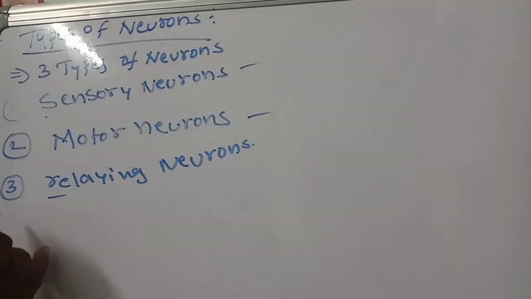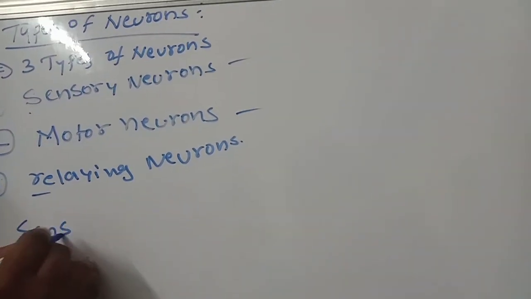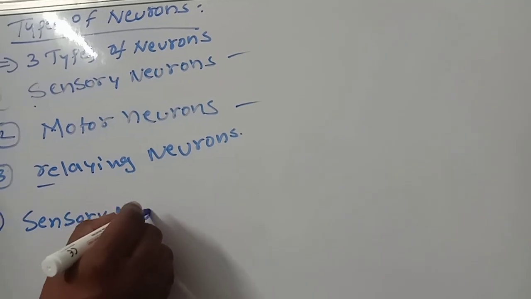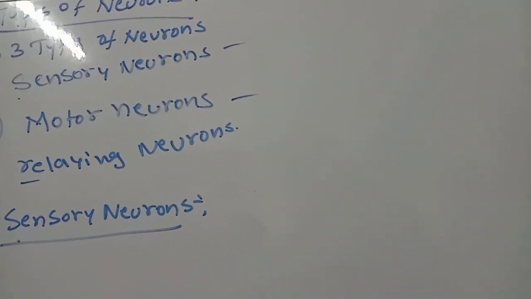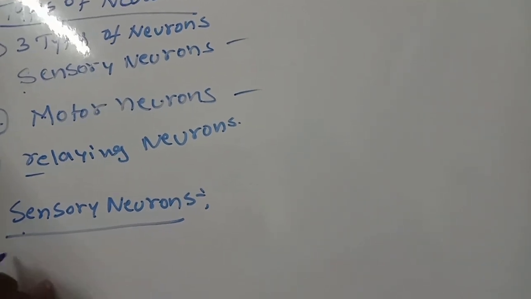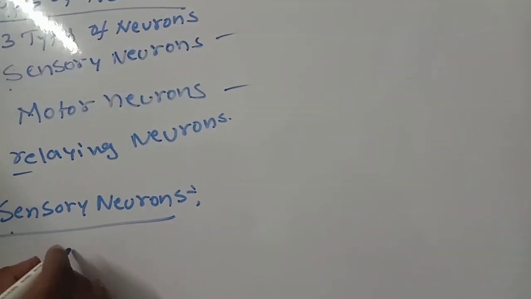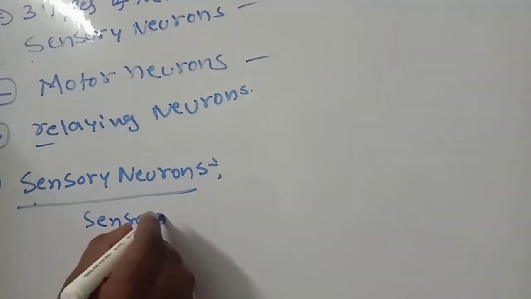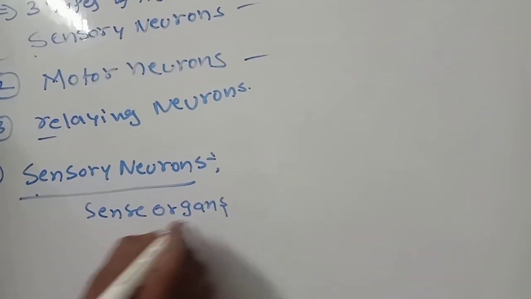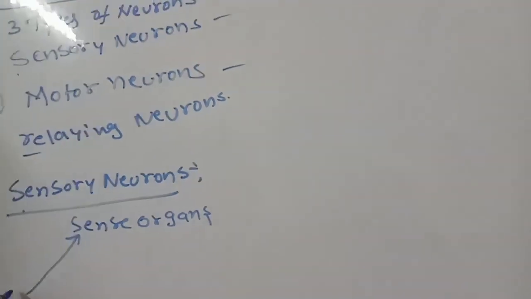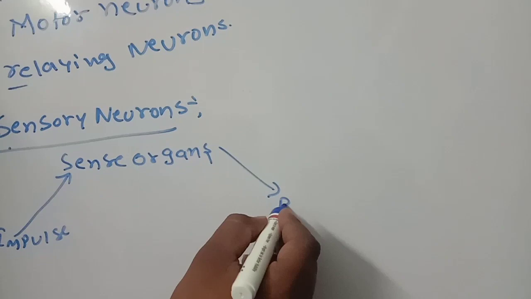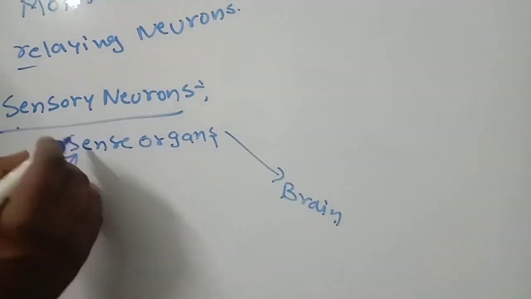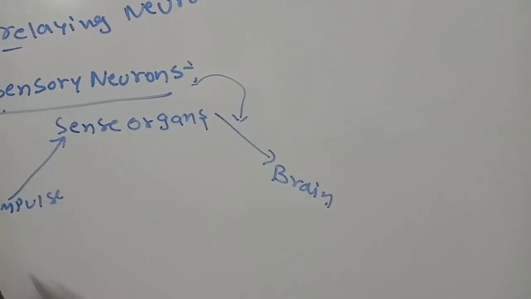So first one, sensory neurons. We are going to discuss sensory neurons. First, what are sensory neurons? We have sense organs, right? From these sense organs the information is taken, suppose an impulse is there. That impulse from sense organs reaches the brain with the help of which one? These sensory neurons. That point you have to remember.